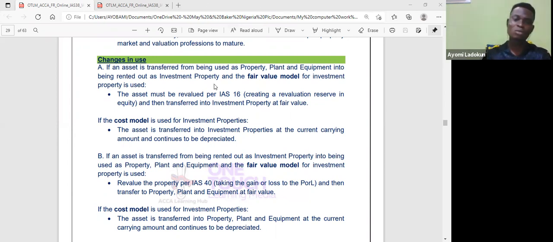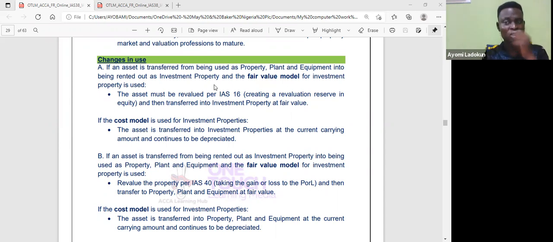When I go to revaluation loss, that's revaluation downward under the fair value model in accordance with IAS 40, I take it straight to my profit or loss account. So invariably, revaluation gain goes to OCI under IAS 16, owners occupied property, while the revaluation loss goes to P or L. When I come to investment property, both revaluation gain and loss go to profit or loss account.